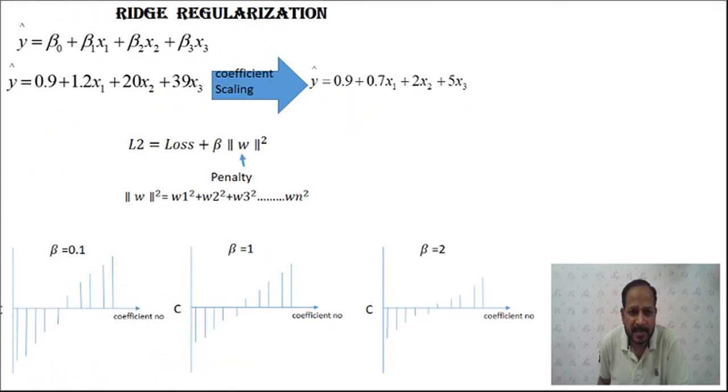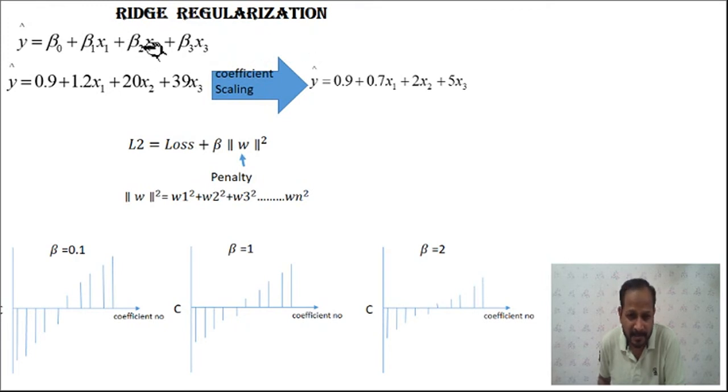To understand this, we'll consider an example. So let us consider the example to understand ridge regularization and lasso regularization. First is ridge regularization. Here y hat equals beta 0 plus beta 1 x1 plus beta 2 x2 plus beta 3 x3, up to beta n xn. So we are considering a larger number of parameters, features, or weights.